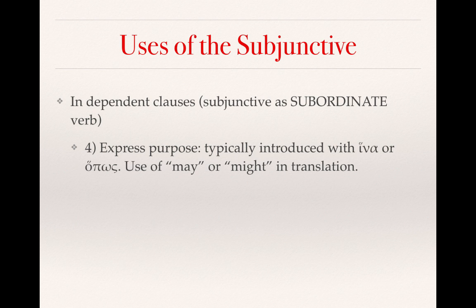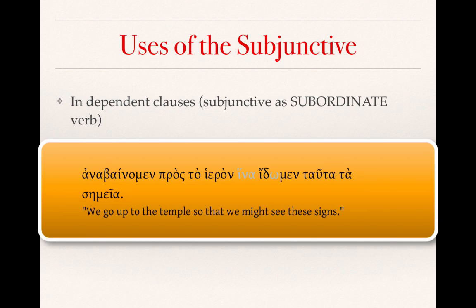These are typically introduced with the word hina or hopos, and we usually use may or might in translation. An example of this would be, anabainomen pros to hieron, hina idomen tauta ta semeia. We would translate this something like, we go up to the temple so that we might see these signs.